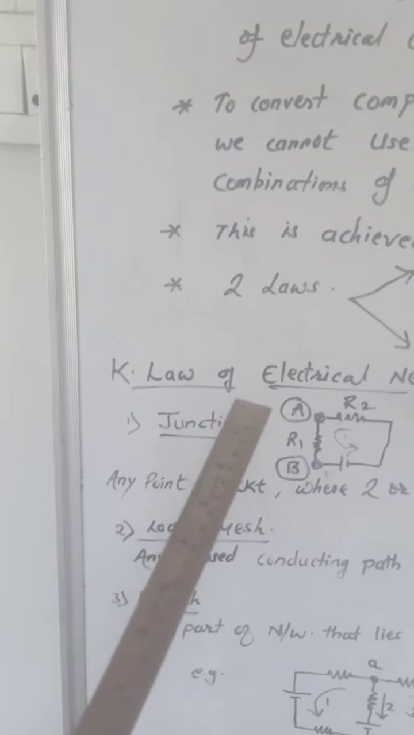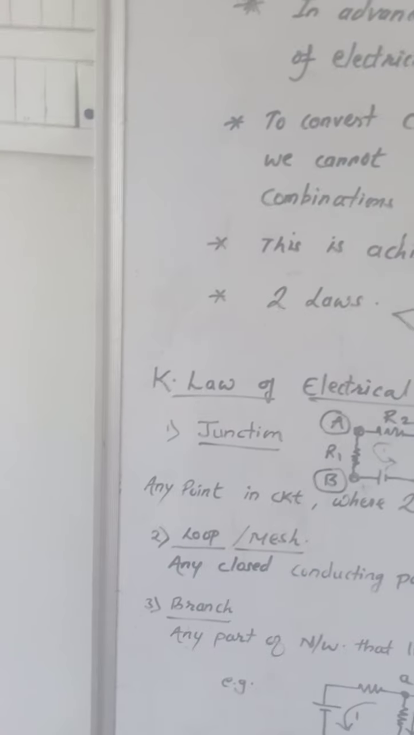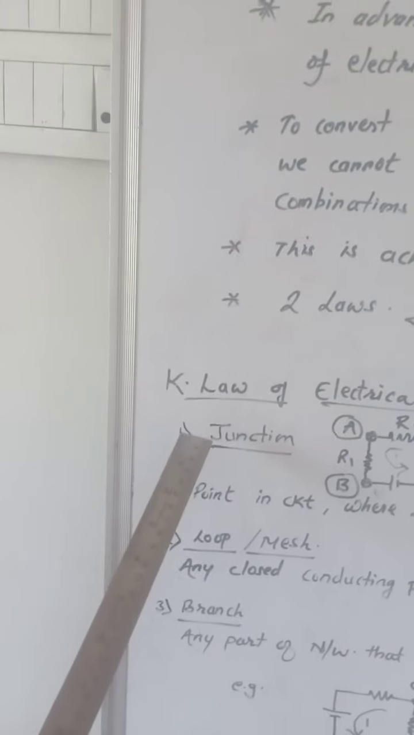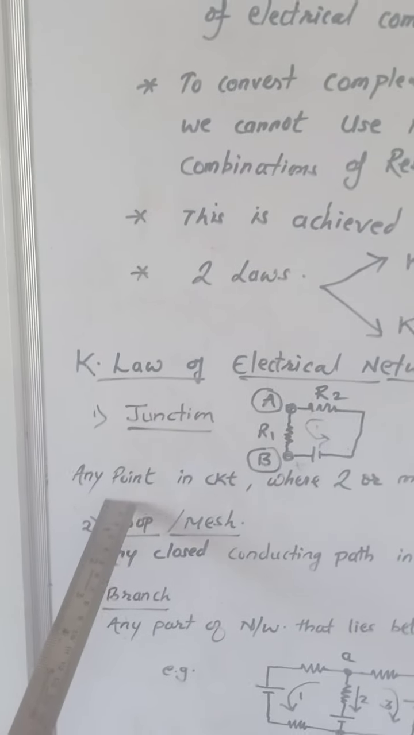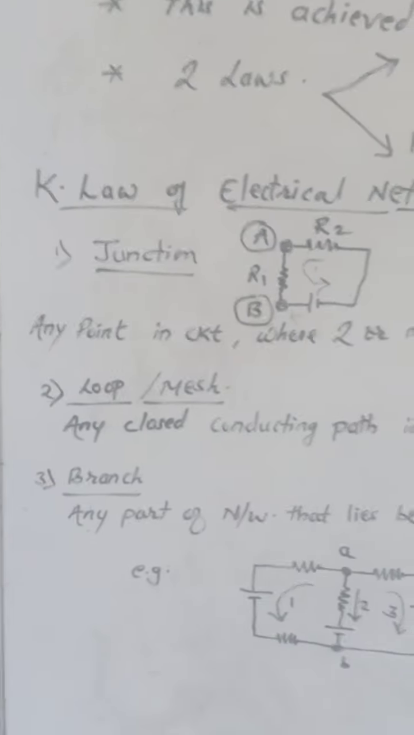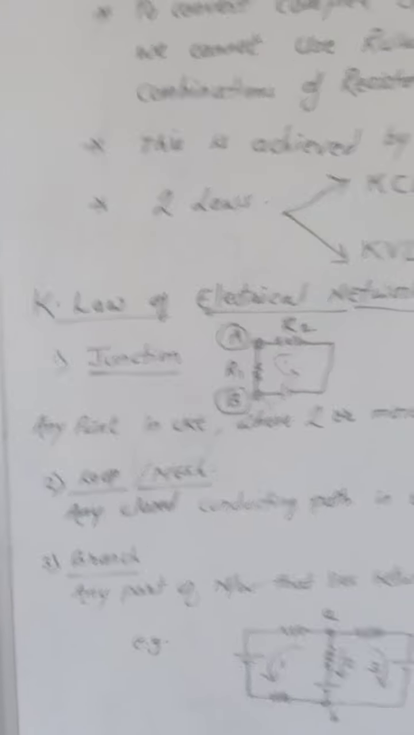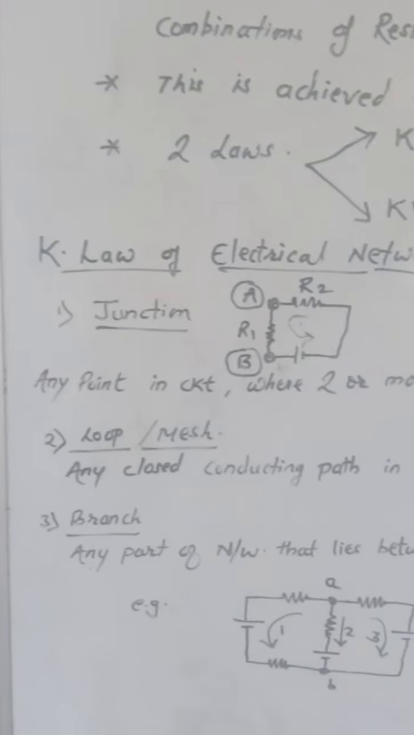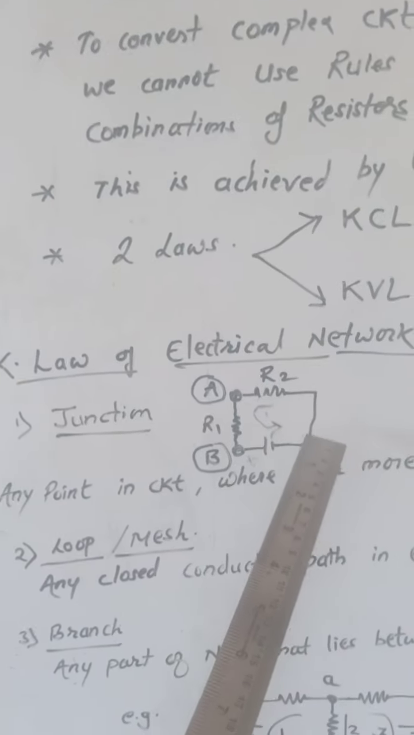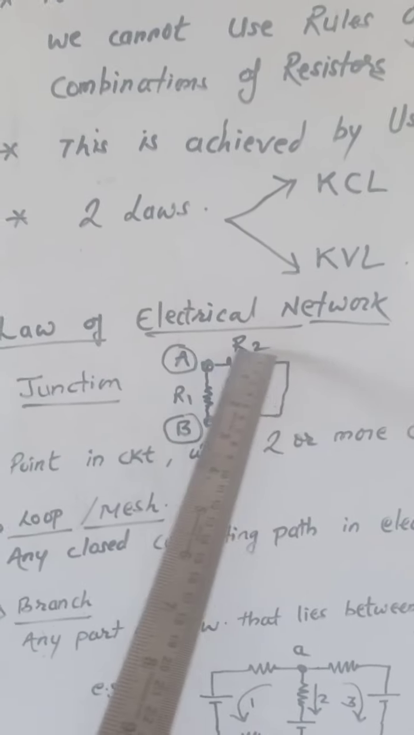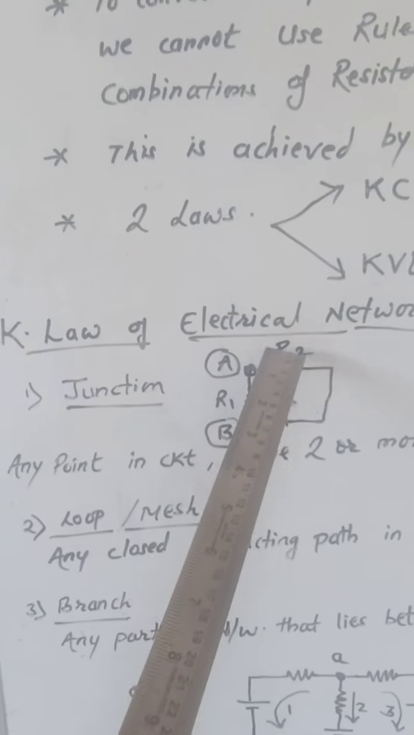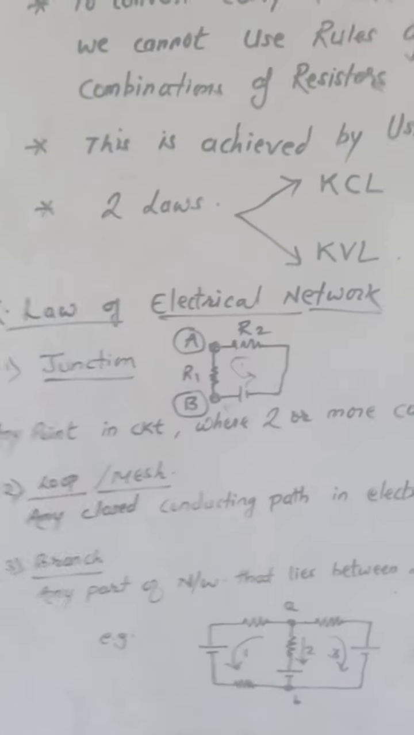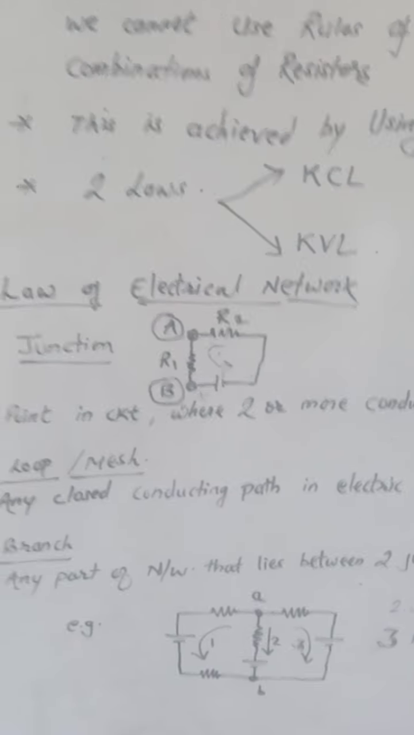But before going for this study, I have mentioned a few basic terms here. One is junction, one is loop, one is called the branch. Now, what is meant by junction, what is meant by loop, what is meant by branch? If you see this figure, this is for your understanding. There are two resistances, R1, R2, and this is the battery EMF E. All of them are connected by wires.